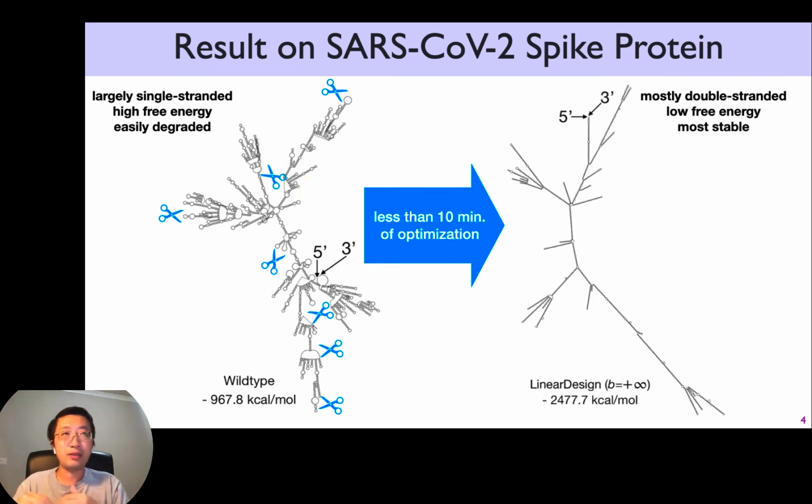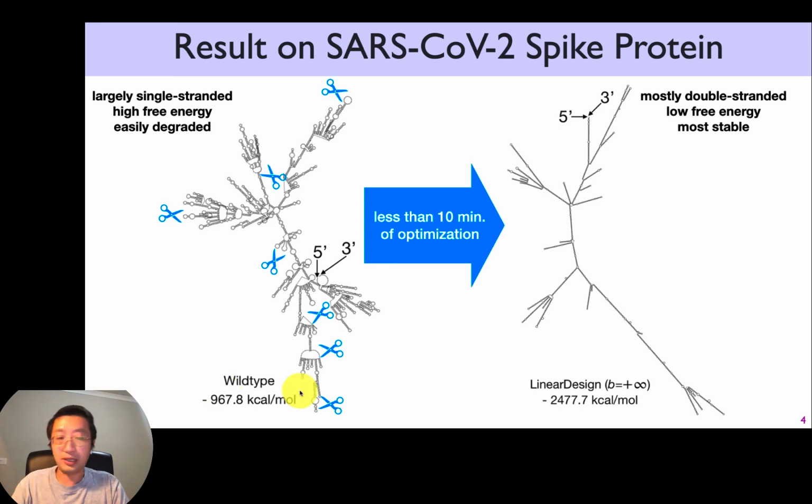After less than 10 minutes of our design, you got a very different sequence and a very different structure, right? Because you used very different codons. But both sequences translate to the same spike protein, right? So in other words, they are synonymous sequences, but they have very different structures. On the right, you got almost a DNA kind of purely double-stranded structure, right? And has a much lower free energy than the wild type.